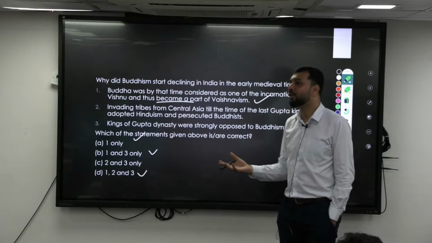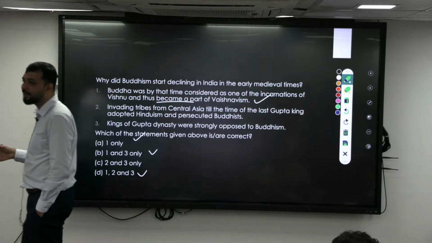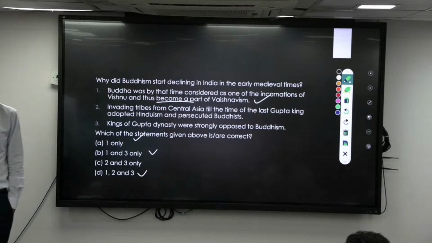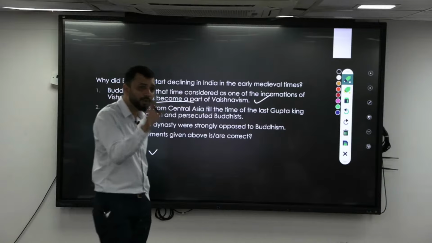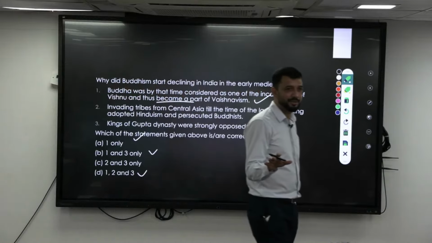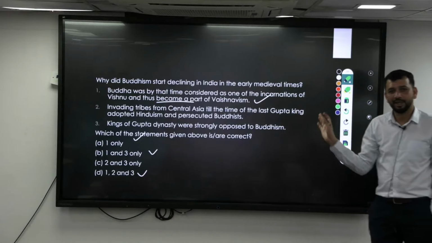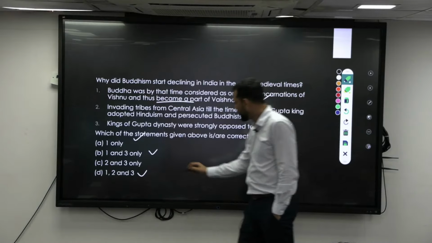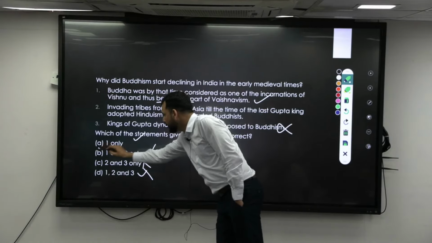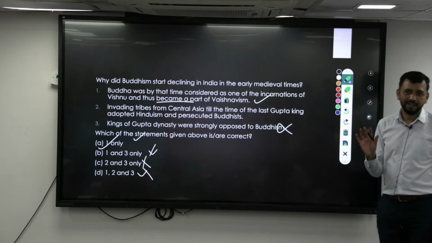Though they were following Hinduism, they were also supporting Buddhism. Fa-Hien came during the reign of whom? Chandragupta II. So Buddhism was still very much supported in the Gupta time. So that is not something they strongly opposed, and you can directly remove it. Which should not be there in your answer? 3 should not be there. The answer should be 1, right? So that is the basic understanding.